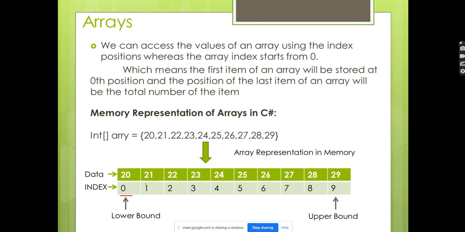21 is going to be stored in the first position, up to 29 in the 9th position. There are 10 values here, but you can see the index is 9. Don't confuse. They started with the 0. That's the reason. Even though it is 10, it is going to be 9. 1, 2, 3, 4, 5, 6, 7, 8, 9, 10. Because while calculating, we think, okay, I assigned 10 values, but I can see only 9 here. Something is missing. It's not missing.